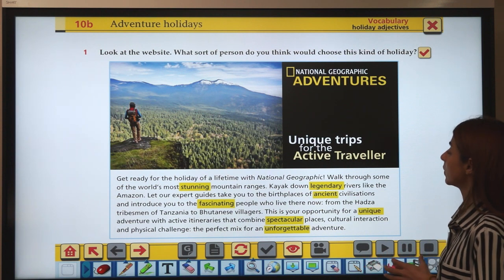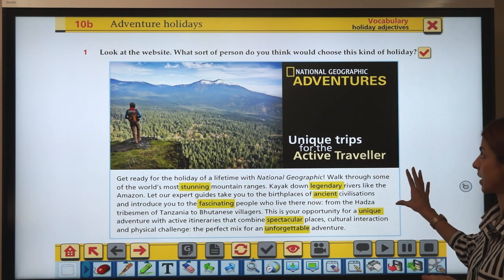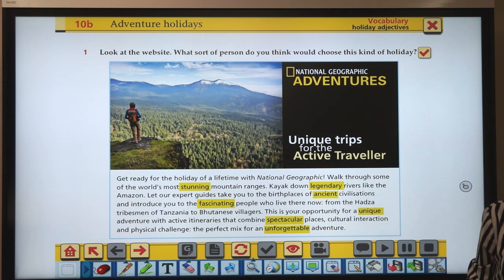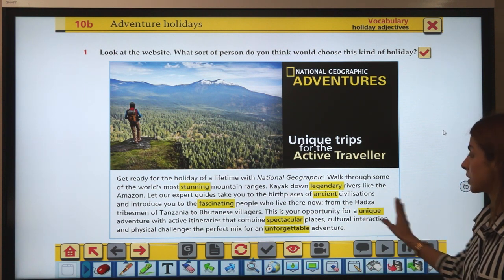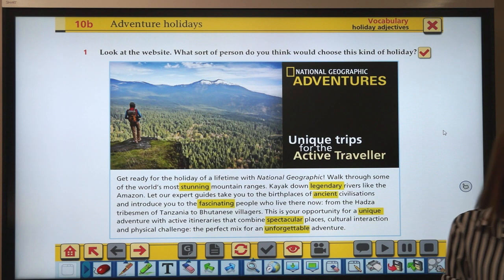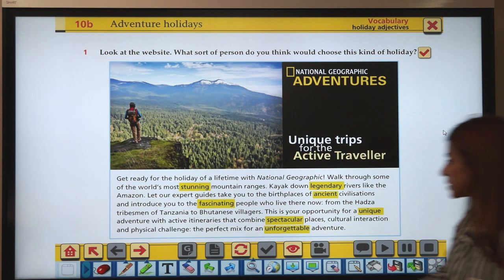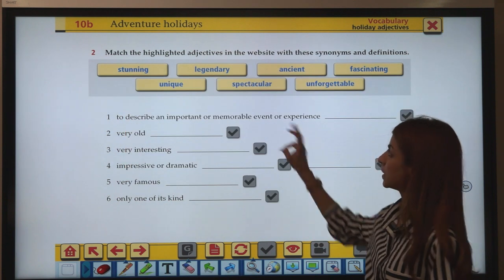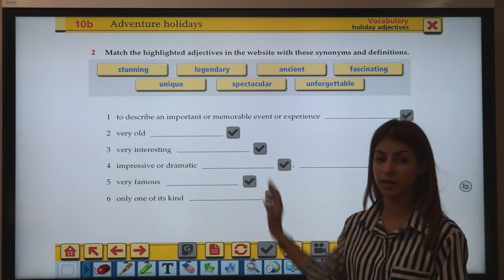So now we'll be studying this advertisement on a website, unique trips for the active traveler. Okay, so you'll be reading this small advertisement regarding this holiday, and then we'll be working on exercise 2. Okay, what do you do in exercise 2? There will be some adjectives highlighted in the text, right? And you have to match them with synonyms.